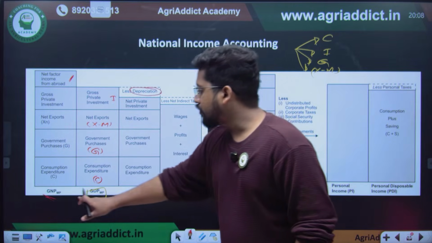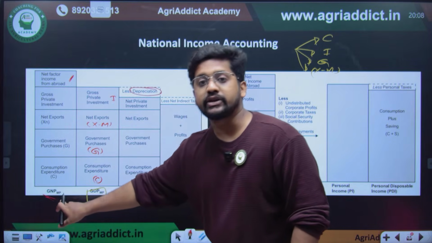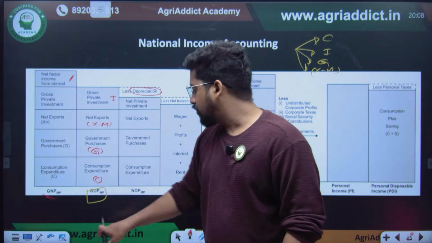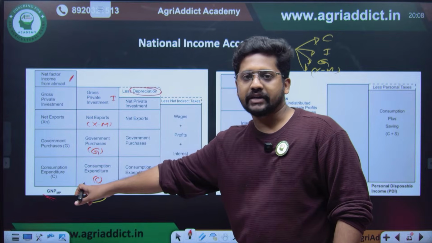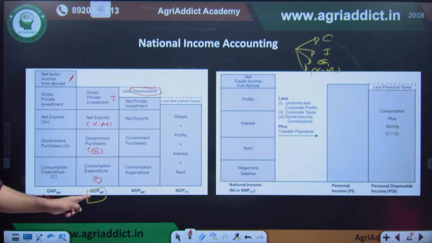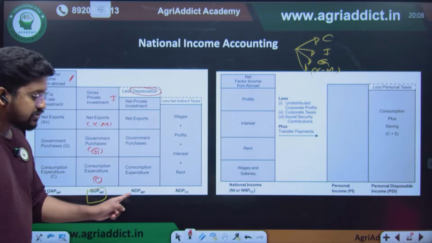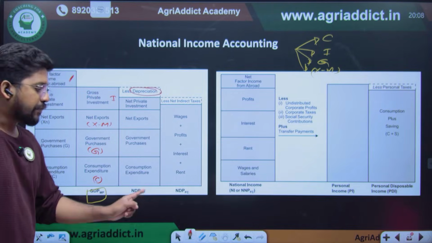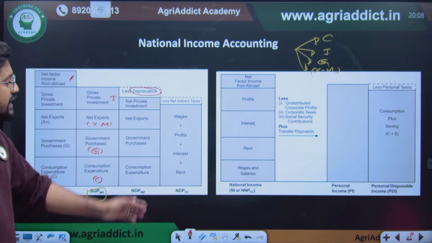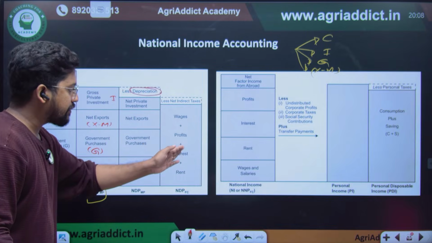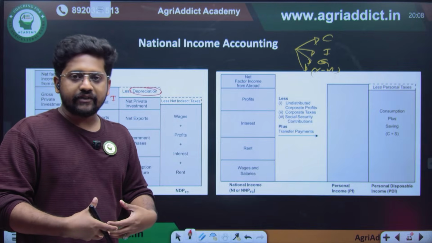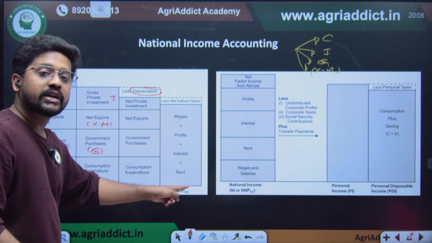If you want to go from gross national product at market price to net national product at market price, sum all these things, less depreciation, and you will get the net national product at market price. So right now we have reduced this depreciation from the gross domestic product at market price, so it becomes net domestic product at market price. Then what is the net domestic product at factor cost? Here it is nothing but wages plus profit plus interest plus rent, what we actually get as factor revenue. That is nothing but the net domestic product at factor price.